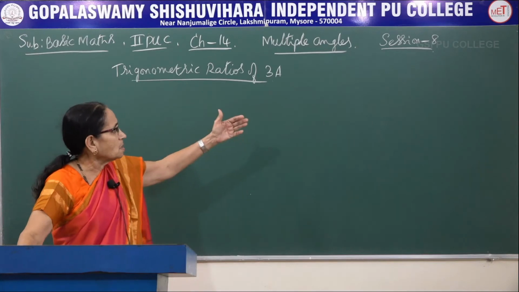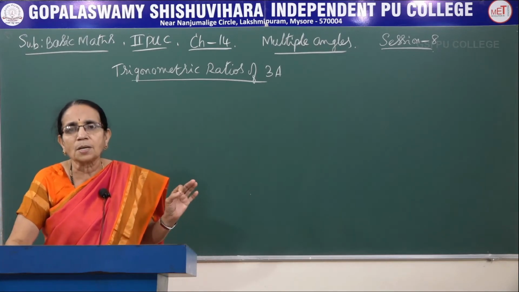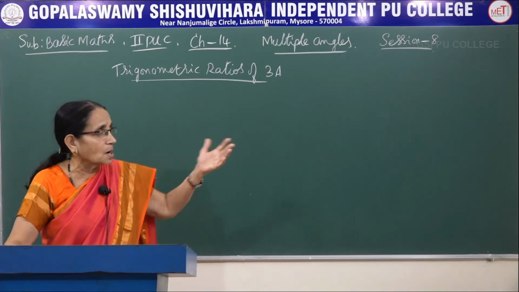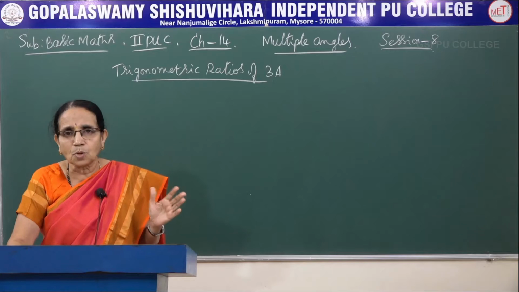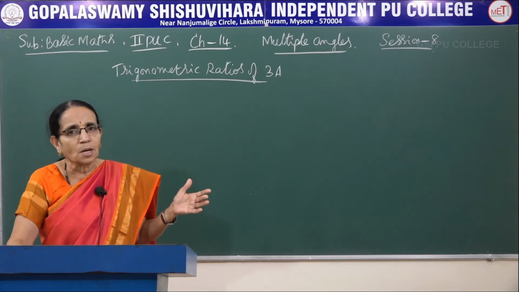In the previous session you might have observed sin 2A was 2 sin A into cos A, that is, both sin and cosine were on the right hand side, and cos 2A could be expressed in 3 different ways, and tan 2A only one way.